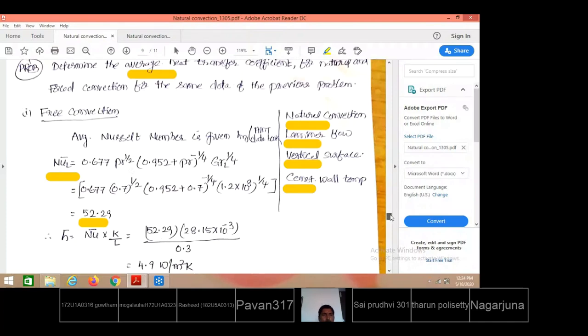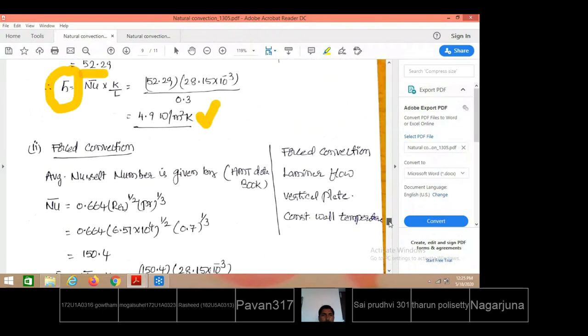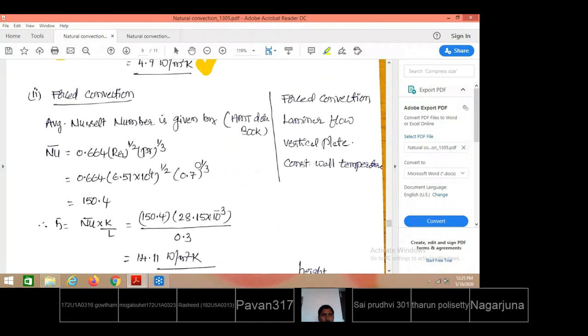Then Nusselt number equal to hL by K. Average heat transfer coefficient h equal to Nu into K by L. From there we have got 4.9 watt per meter square Kelvin for natural convection. Next, for the same forced convection, what is the average Nusselt number? These relations we have already seen in earlier classes: 0.664 Reynolds number to the power 1 by 2, Prandtl number to the power 1 by 3. After substituting, Nusselt number is 150.4, and we get the average heat transfer coefficient as 14.11 watt per meter square Kelvin.